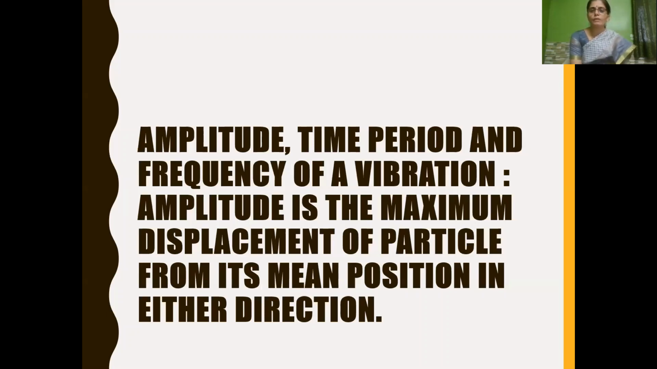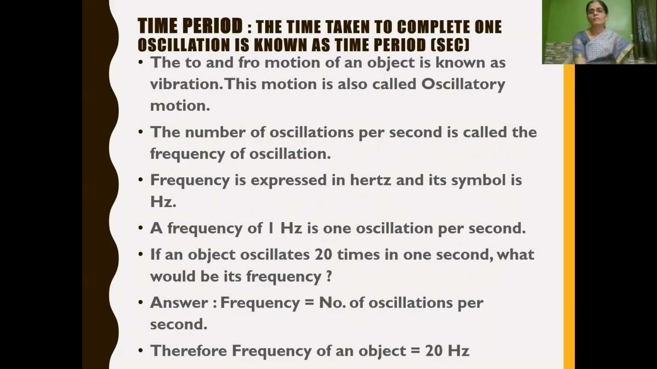What is amplitude? Amplitude is the maximum displacement of a particle from its mean position in either direction. And what is time period? Time taken to complete one oscillation is known as time period. Then what is vibration? Vibration is otherwise called oscillation. The to and fro movement of an object is known as vibration or oscillatory motion.